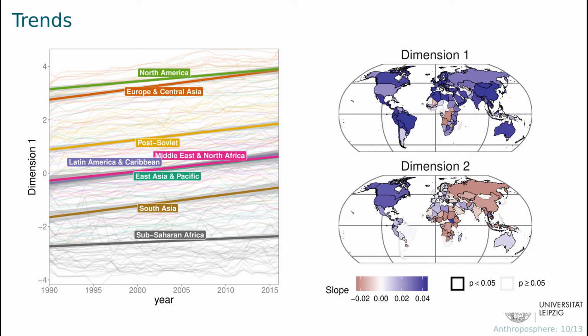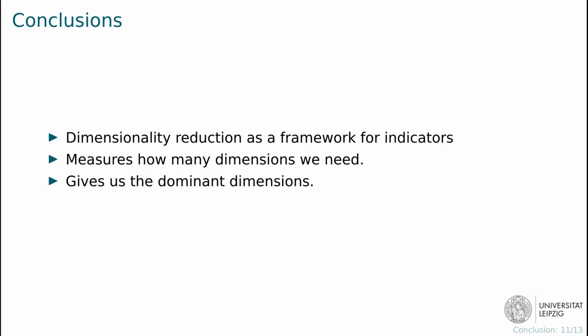On the figure to the right, you can see the trends of the first and second dimension over time. You see that large parts of the world are getting wealthier and societies are getting older. In the figure to the left, you can see the trends aggregated by geopolitical regions, and you can see the same positive trends. You can also see that the trend in sub-Saharan Africa is markedly slower than in the rest of the world.